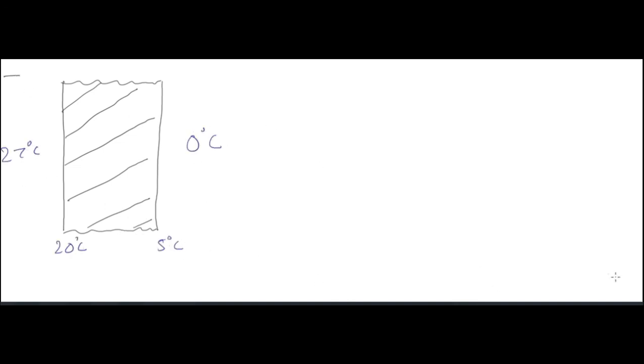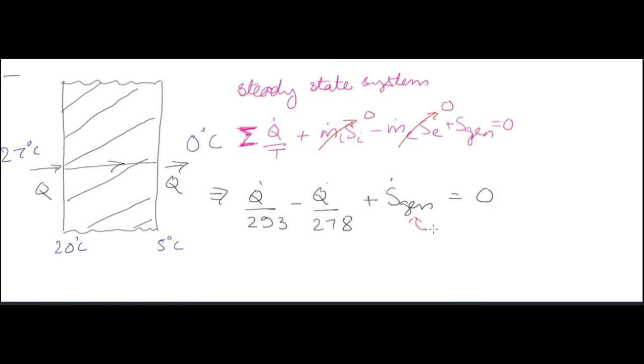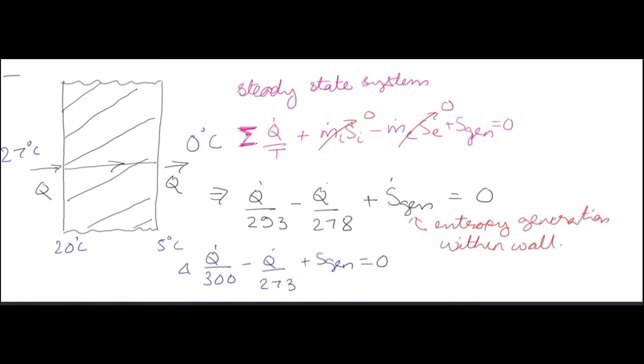Okay. Now we always also have a wall question, that heat is propagating through a wall that has an inside temperature, then outside temperature, then there is a temperature at the wall. Okay. So in this question we have inside temperature of 27 degree, outside temperature of 0 degree centigrade. Temperature at the wall inside is equal to 20 degree centigrade, and outside temperature of the wall is 5 degree centigrade. Okay. So if it's given a steady state system, so rate of entropy generation is equal to 0. We applied the formula.